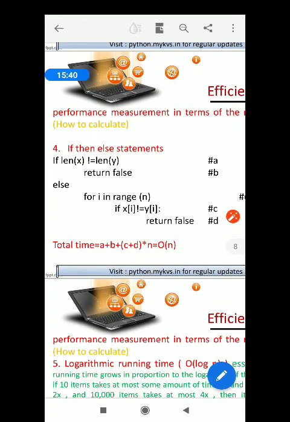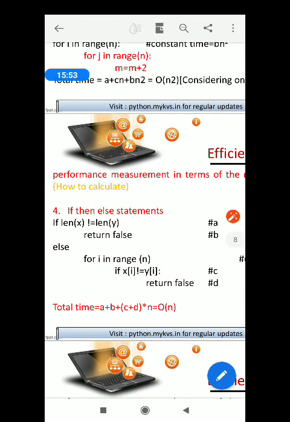Come to the fourth case, the if-then-else statement. We will discuss the if-then-else statement in my next lecture.